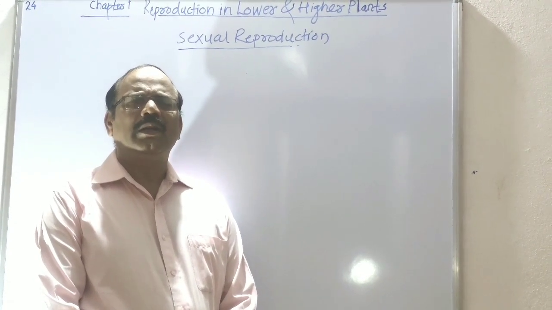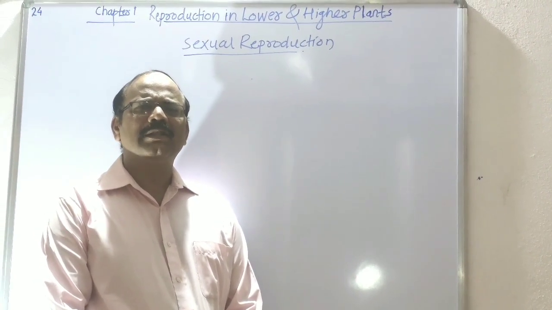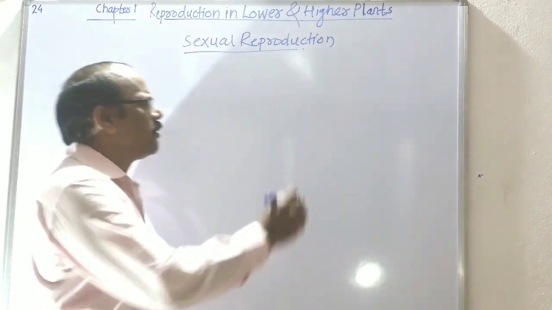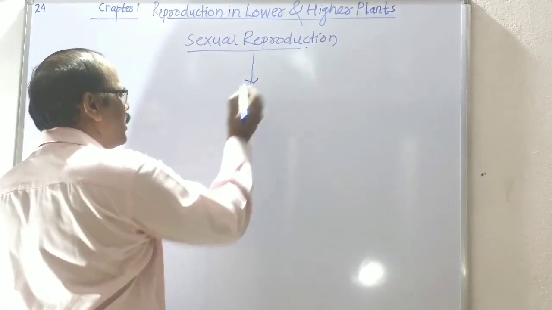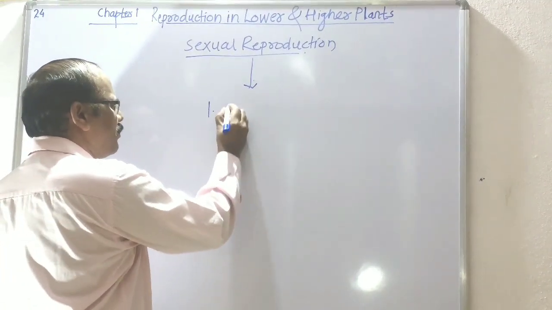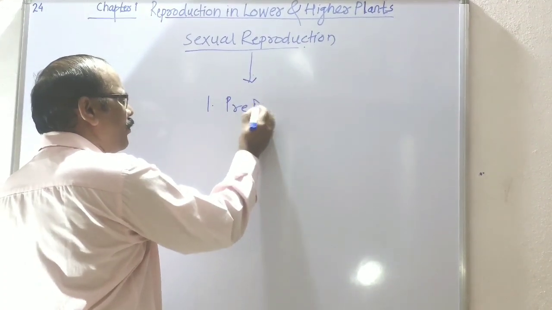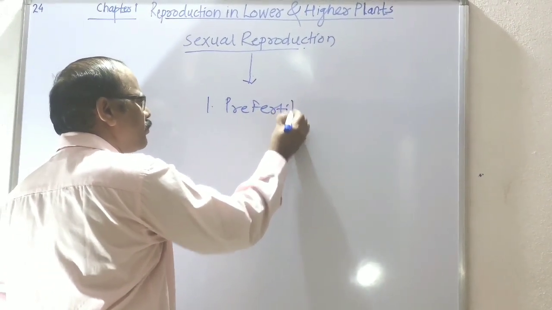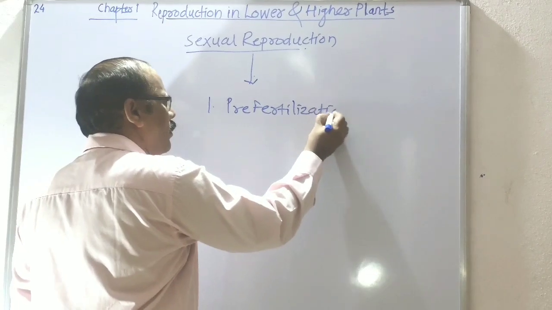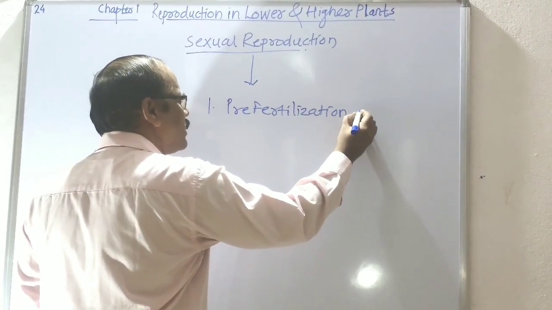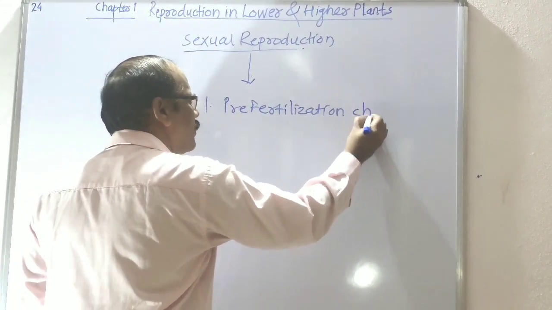In sexual reproduction, there are sequential events that take place. The first is pre-fertilization change.